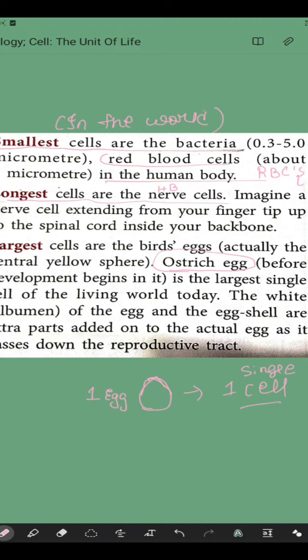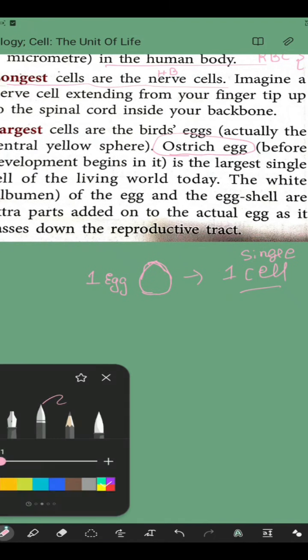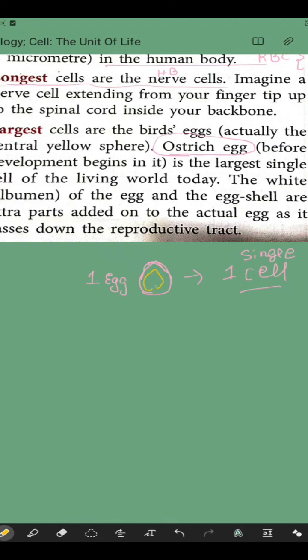Actually, the cell which is considered is not the whitish part. It is the yellowish part present inside the egg. The yellowish part is what we count as the single cell, and it is the largest part, the largest single cell. The white of the egg and the eggshell are extra parts. They are not counted.